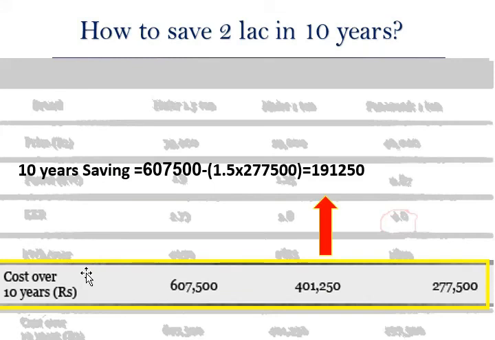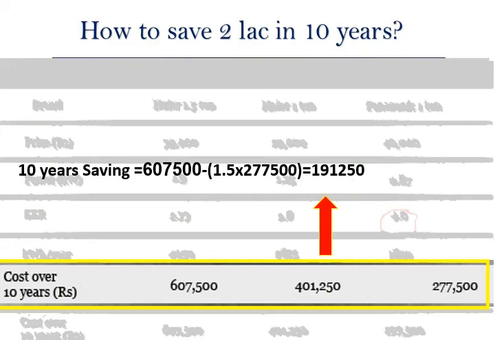So the energy consumption was the same, and this was almost the same price. The initial price was 40,000, 39,000. This was 39 and this was 40,000. And the same model with this efficiency of 1.5 ton is 60,000. So if we purchase, instead of this one for 40,000, the same model with this efficiency, it will be 60,000. So 20,000 more initially in price, but an energy saving over 10 years of 2 lakh.